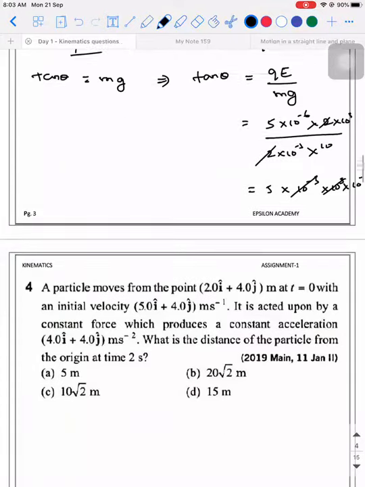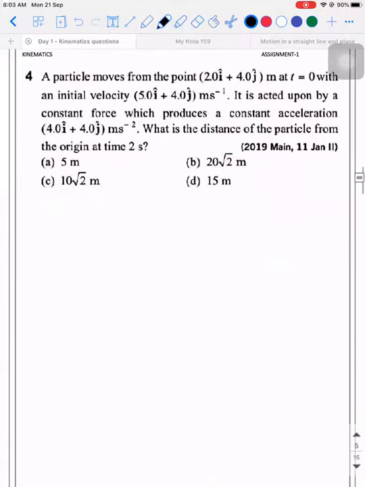Yes, sir. Now listen. So there is a particle which moves from a point 2i cap plus 4j cap, meaning this is the reference point at t equal to 0, with an initial velocity of 5i cap plus 4j cap. Is the object moving in one dimension or two dimension? Two dimension, right?